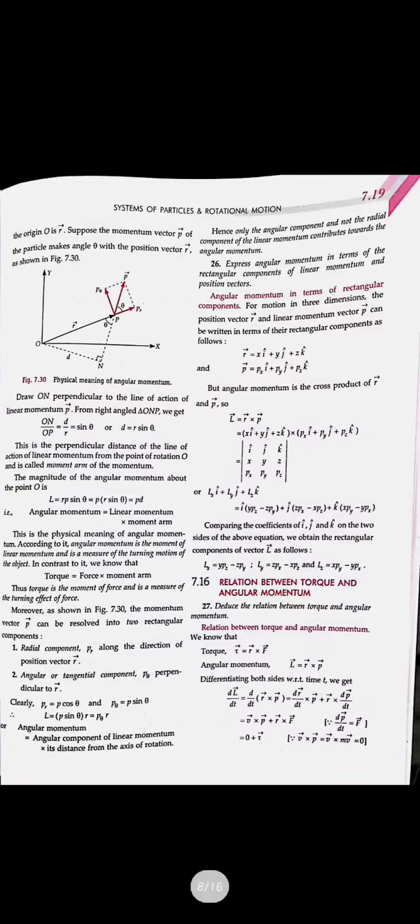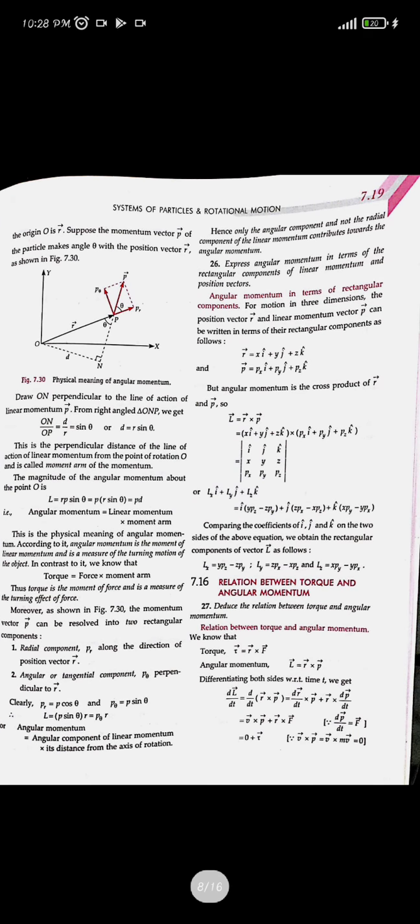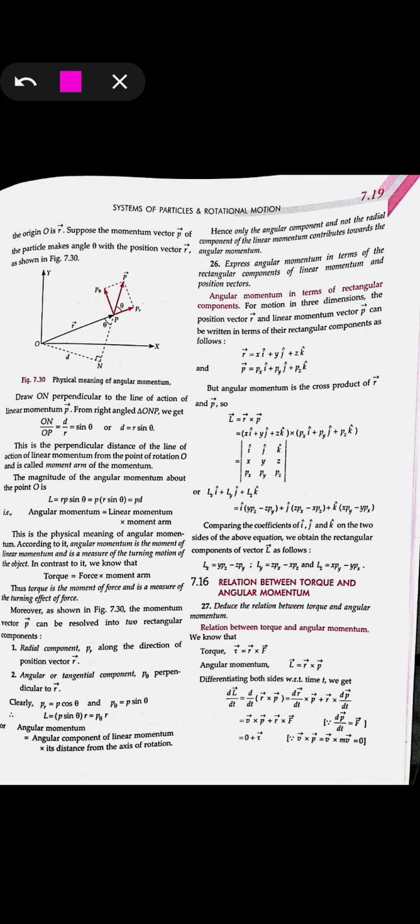Now we will see the physical meaning of the angular momentum, what this angular momentum will show us. The value will be PR sin theta, just as torque was given as force into R. Similarly, L is given as P cross R. You will be deriving the same thing from the angular momentum itself, but remember the formula that we have derived, that is PR sin theta, that is P into R.